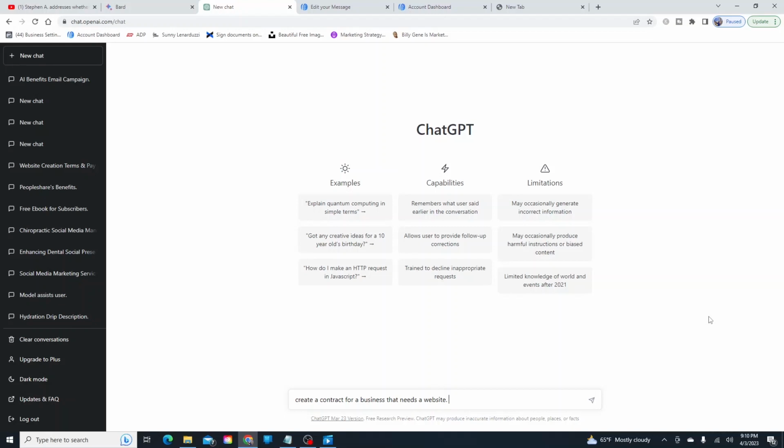And let's add to it, in the website, let's just say the website services will not start until all items or material are turned in.